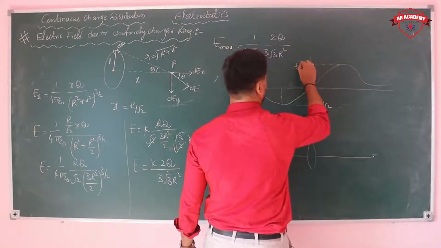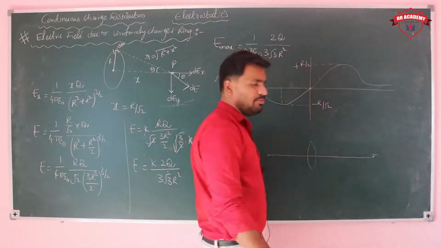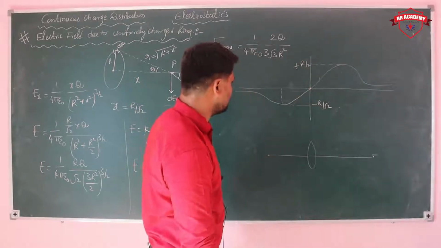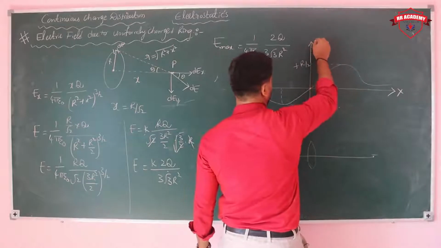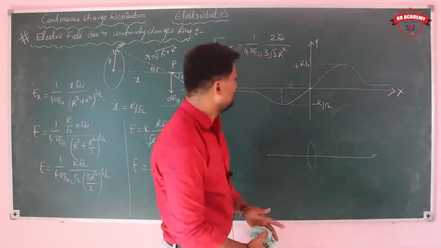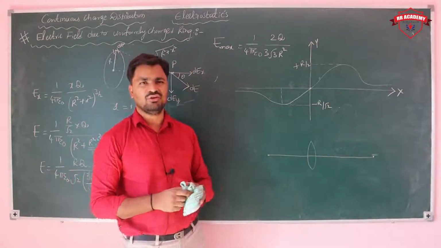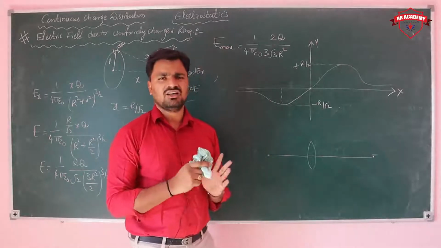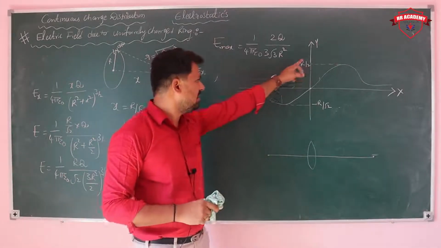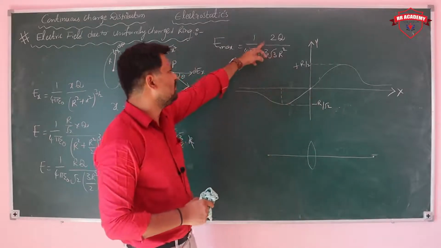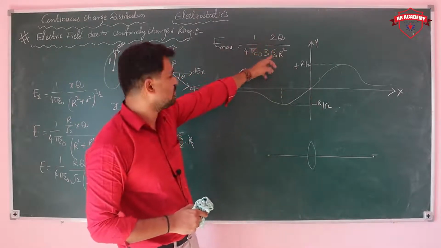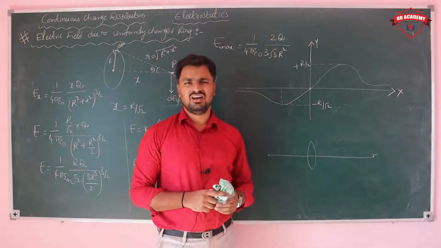This is the value of plus r by root 2. Minus r by root 2 as well as plus r by root 2 along x axis as well as y axis. So this is the graph for the uniform ring. The charge is distributed. Maximum at plus r by root 2 as well as minus r by root 2, with values plus and minus 2q by 3 root 3 r square.